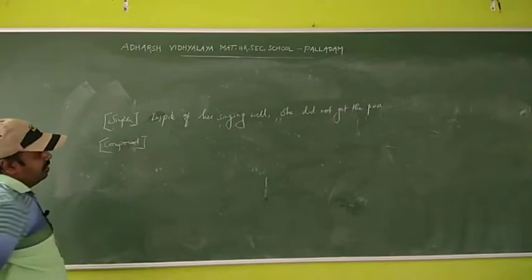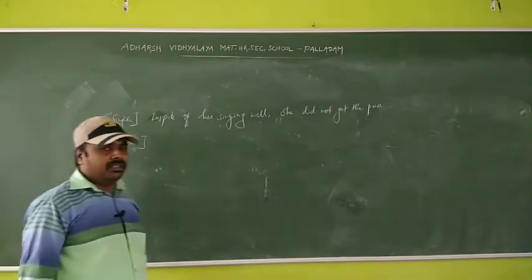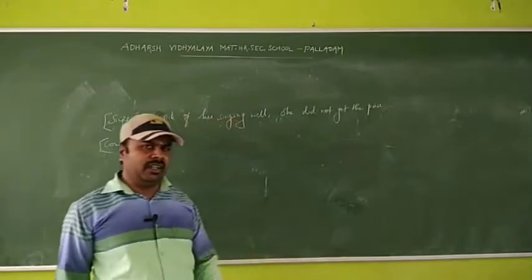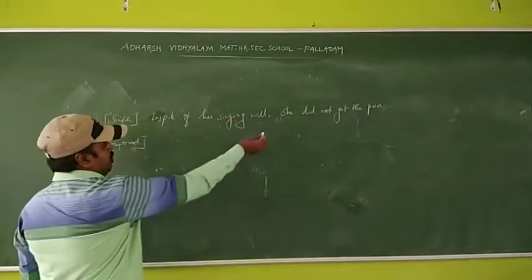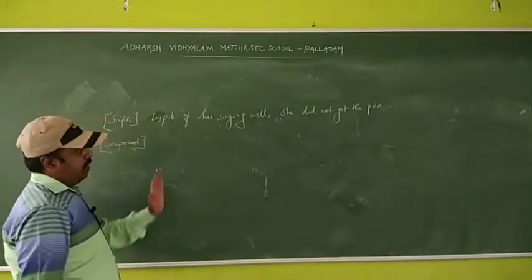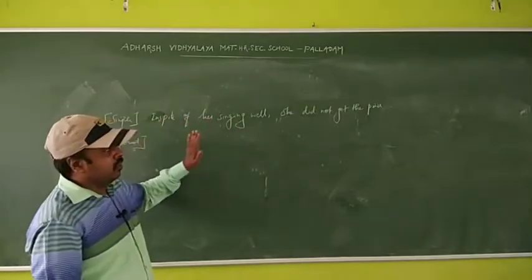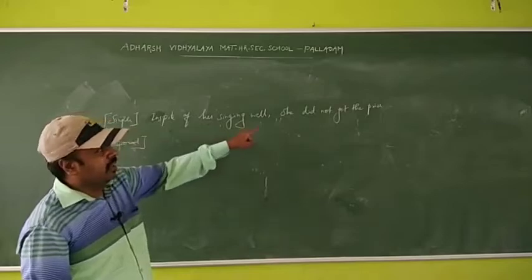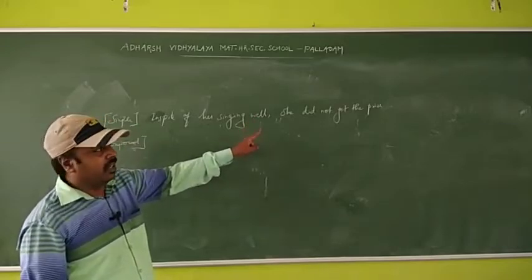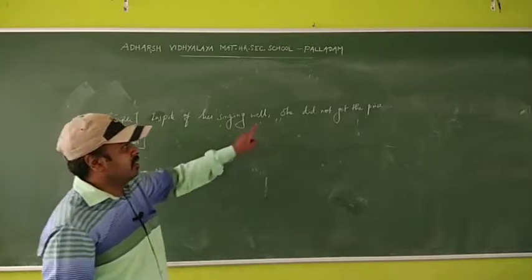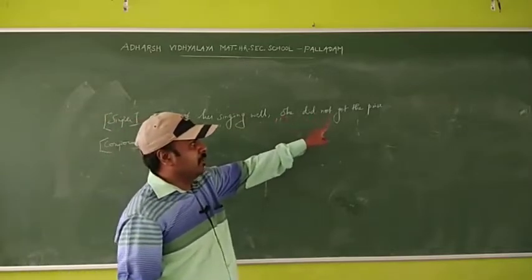Next one, compound sentence. So what is the compound sentence structure? Definitely we have two main clauses and a coordinating conjunction. So see, when you change from a simple sentence to a compound sentence, we have to see the main clause. In the simple sentence, what is the main clause? What is the tense used there? See, she did not get the prize.